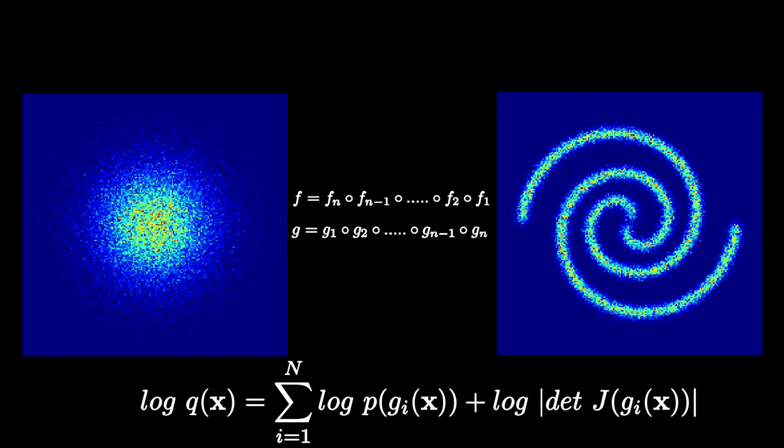Based on all this, you can see that with the help of these sequence of invertible and differentiable mappings, we can perform both sampling and density estimation when we have high dimensional data and when we have non-linear transformations. Here are the two distributions that I had taken as an example earlier. F represents the forward transformation that you would need when transforming a sample from a base distribution to a sophisticated distribution.